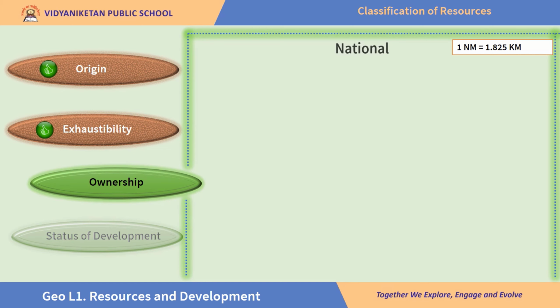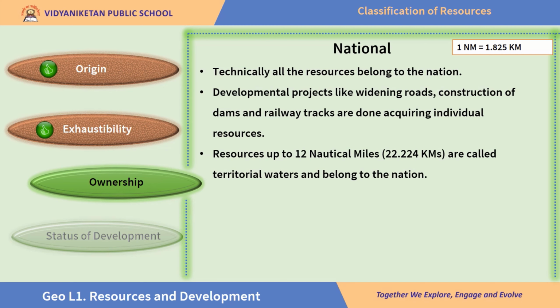Well, national resources are the ones that are found in the nation. In fact, technically, all the resources belong to the nation. Developmental projects like widening of roads, construction of dams, railway tracks are all done acquiring individual resources. Apart from whatever resources that are found in the land, resources found up to 12 nautical miles into the ocean waters are called territorial waters, and they belong to the nation. By the way, 1 nautical mile is equal to 1.825 kilometers.